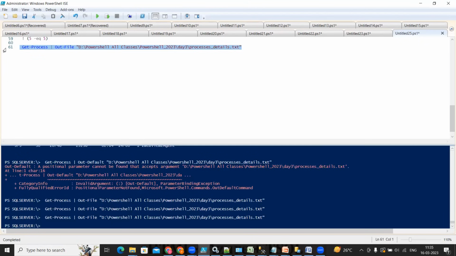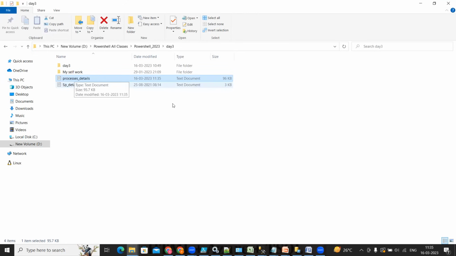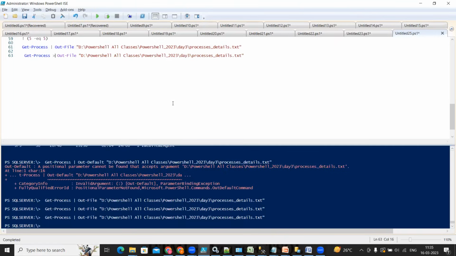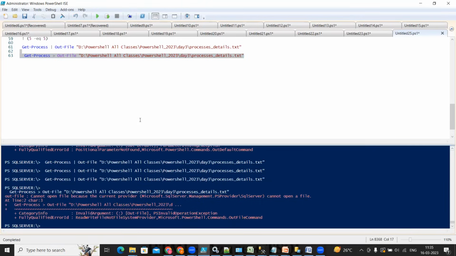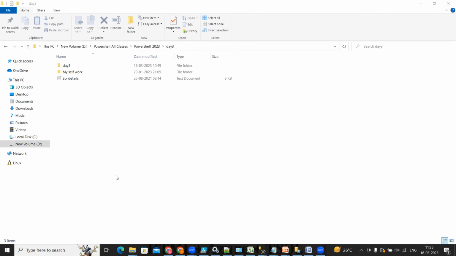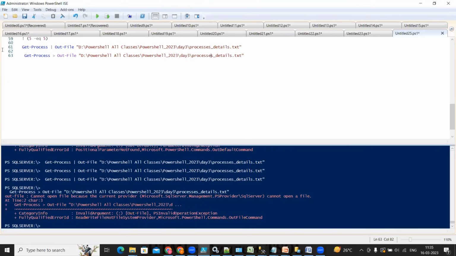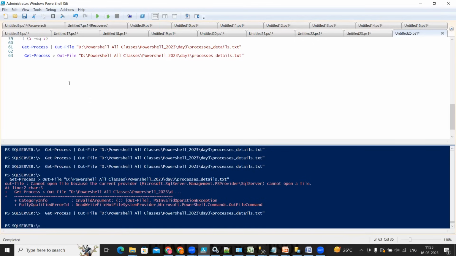The same thing, if you want to do it using the redirection operator, you can use this symbol. This time I'm going to delete this file and execute this now. Sorry, cannot open the file. I think the file has to be there first, and then only it is going to write into it.